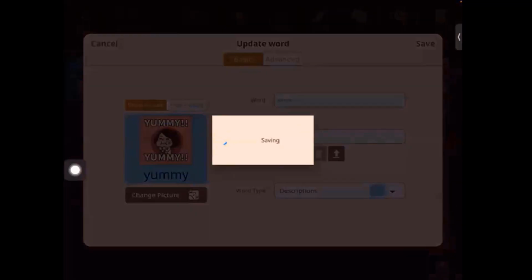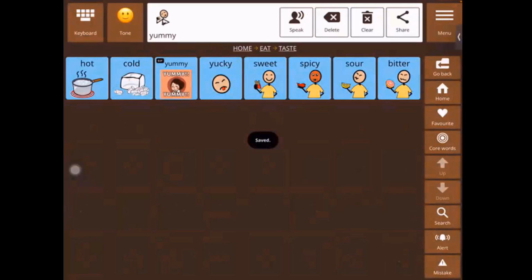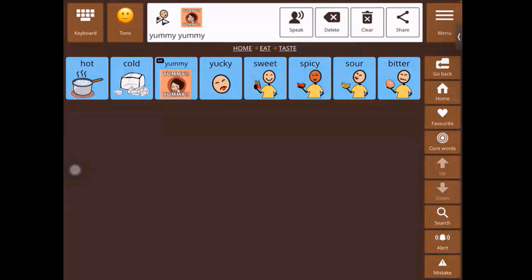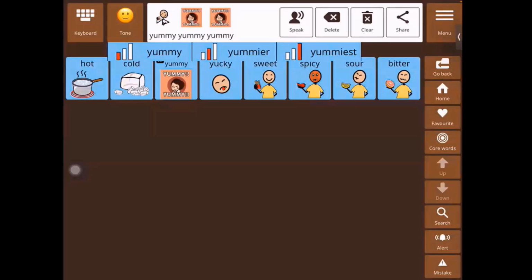So what that might look like. Yummy. So it looped twice and then it went back, it closed. So how the GIF feature works is if you click on it, it will open up this pop-up, play the GIF for how many ever loops you have selected, and then it will close on its own. Let's look at it once more. Yummy. Right. So that is how you can add the GIF to any word that you like on the Avaz.